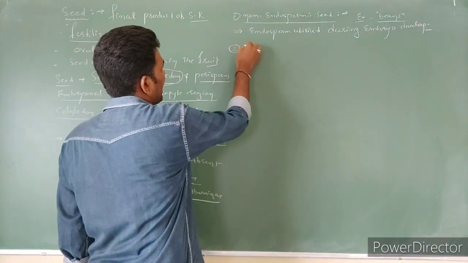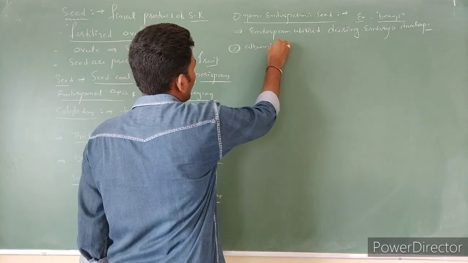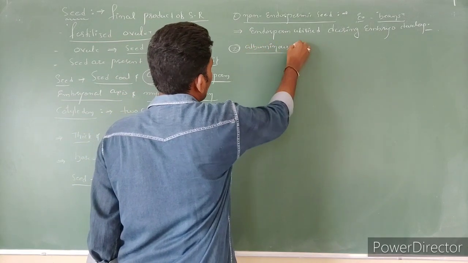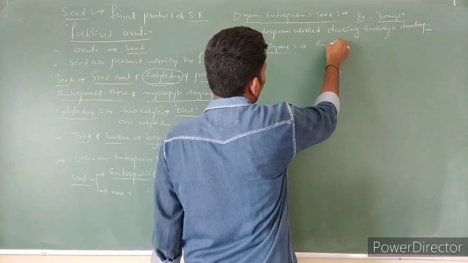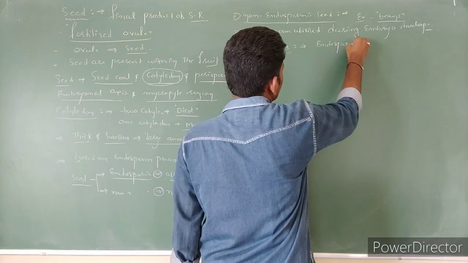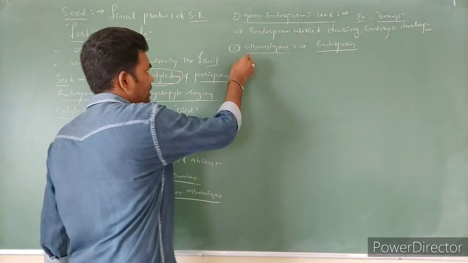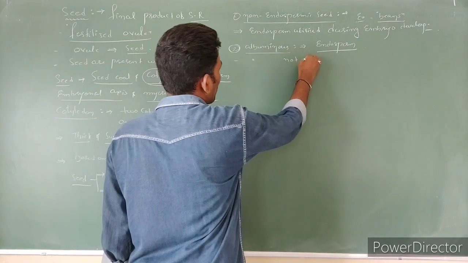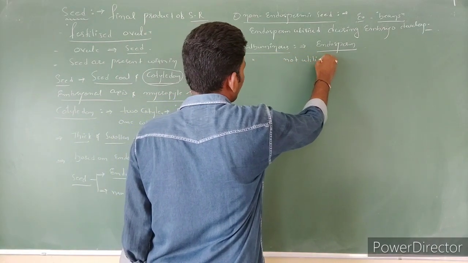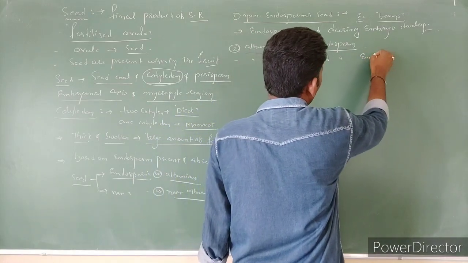Next one is albuminous seeds. Albuminous seeds means the seed consists of endosperm. The definition: the complete endosperm is not utilized during embryo development.